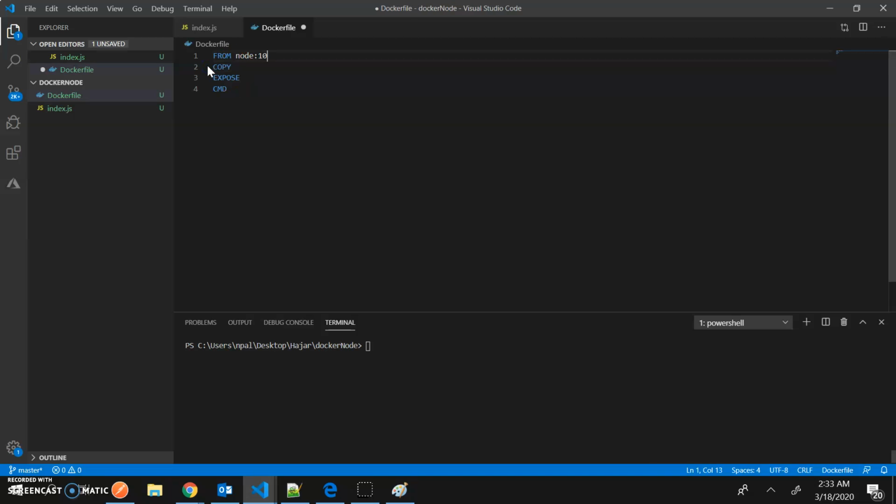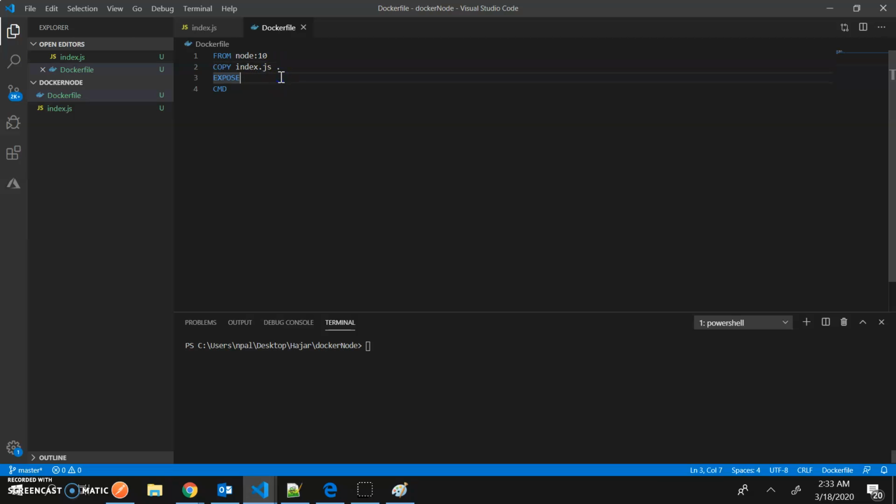For now, I don't want to install anything. Only Node is enough to run this program I created. Okay. Now COPY. What COPY does is whatever I have over here, it will copy all my code files to the newly, freshly created basic small Node computer. So what I need to copy is just this file, index.js, to the freshly created computer's current directory. The current directory is dot.